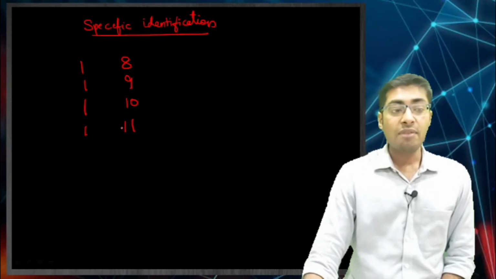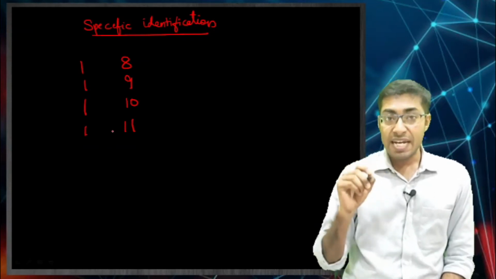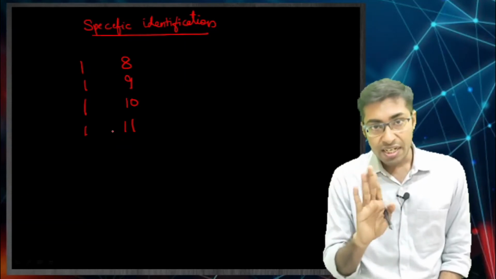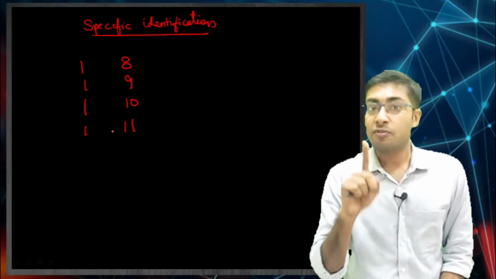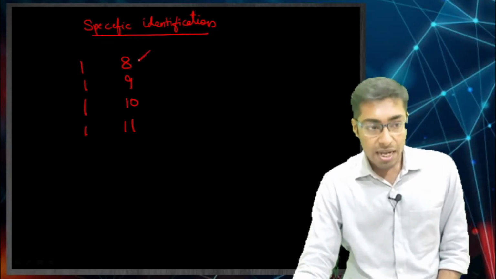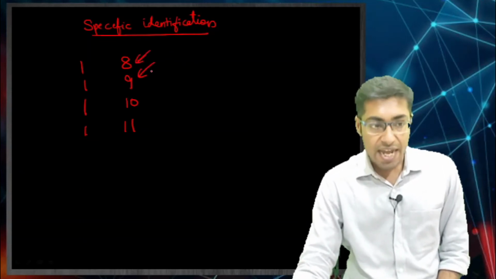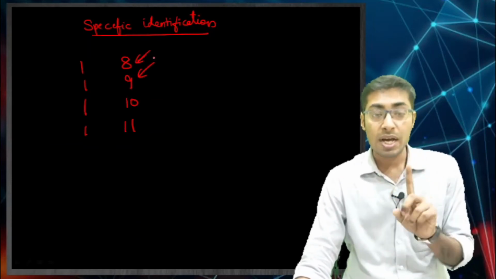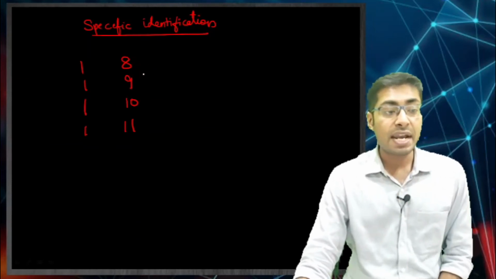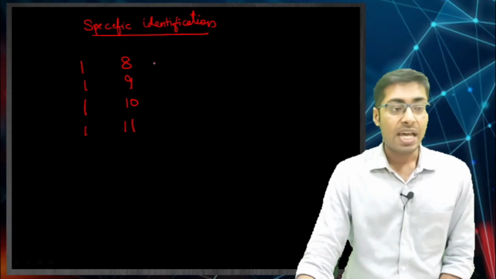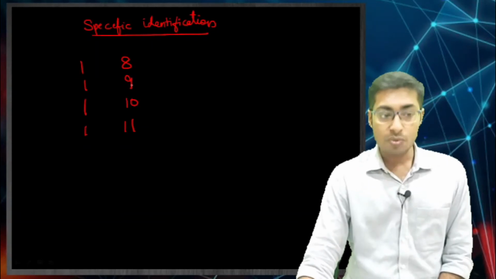Okay. Now how are we going to do? Specific identification method. What is that method for? It is not for costing, it is for expense recognition. For costing we had done standard costing and we came at this number. We came at 17.86, 8, 9, 10, this is how we came up, right. So I am not talking about costing, I am talking about the expense recognition. So what is the expense recognition? Let us see.